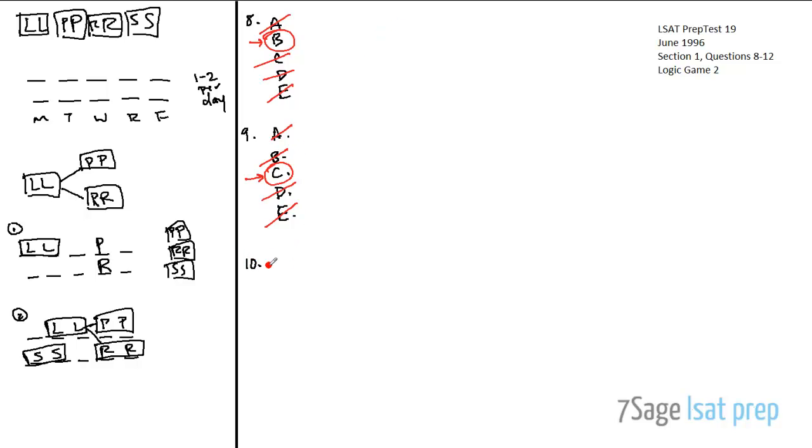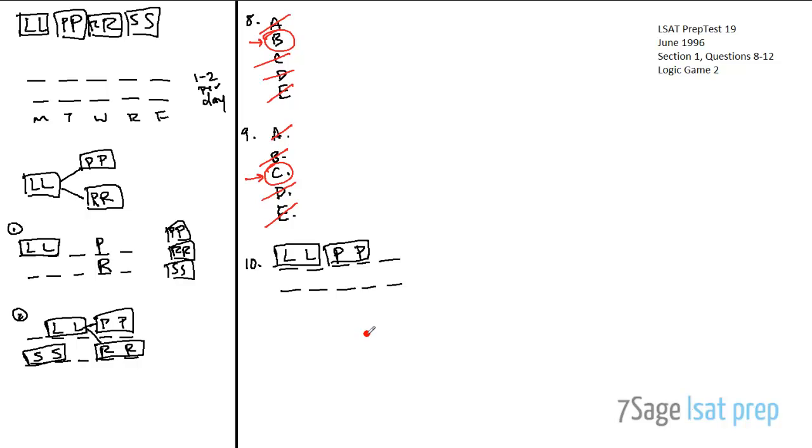How about number 10? If the workshop on production is in session on Wednesday, which of the following must be true? Okay, so first things first, let's draw this out. And now they're putting production on Wednesday. Well, what do we know about production? It means that it can't start until lighting's finished, so lighting's definitely got to be in slots 1 and 2. What do we also know? These have to be consecutive, so production also has to come on Thursday.